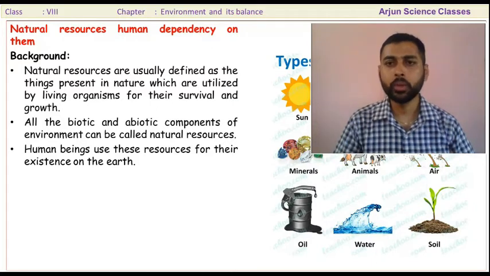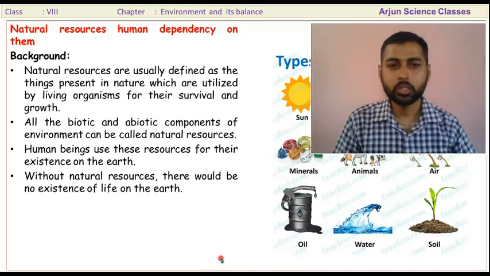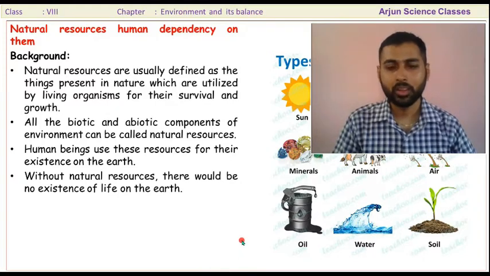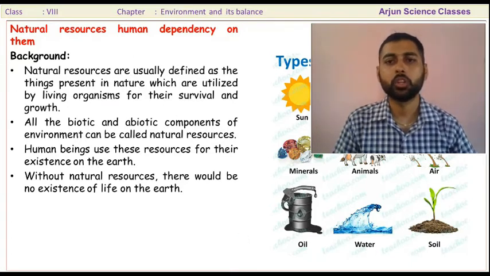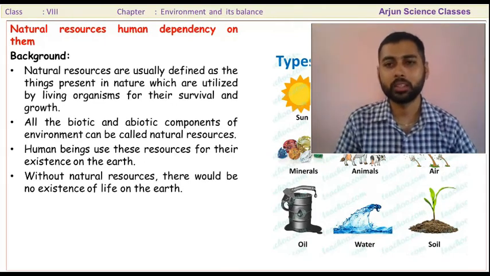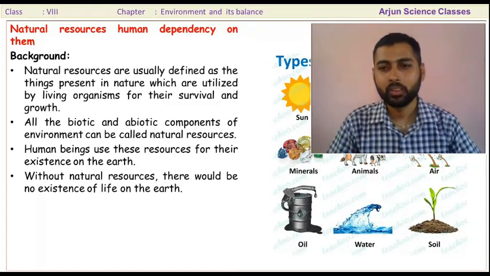So human beings depend on natural resources. Without natural resources, there would be no existence of life. Life is not possible on the earth. Life is possible on the earth only due to natural resources, only due to air, only due to plants, soil, fertile land, sunlight.